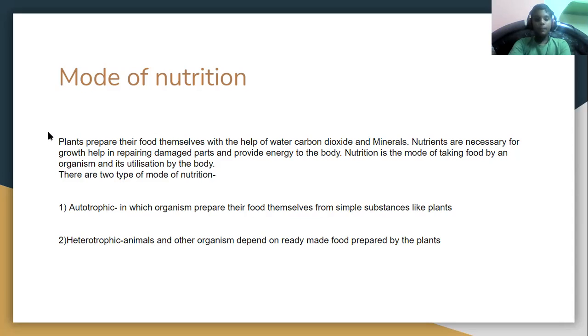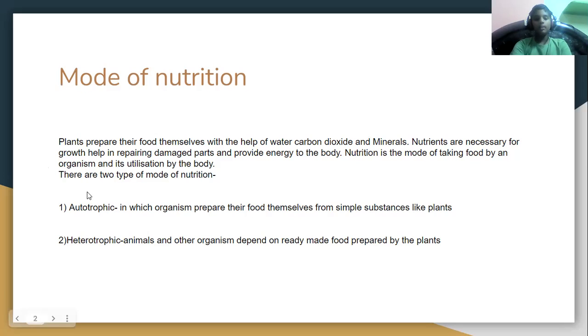It says that the plants prepare their own food with some materials, and this becomes the nutrients, and they help for growth, repairing damaged parts, and providing energy. And nutrition is the mode of taking food by an organism and how the body utilizes it.